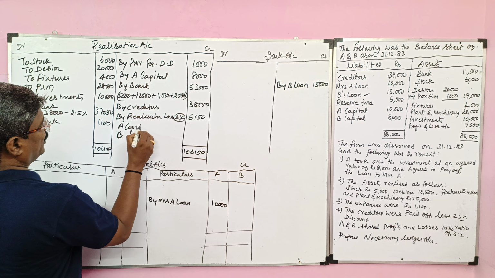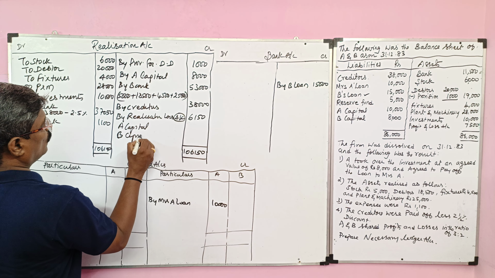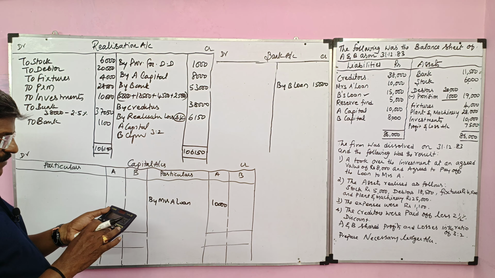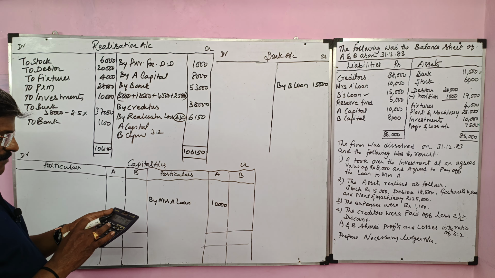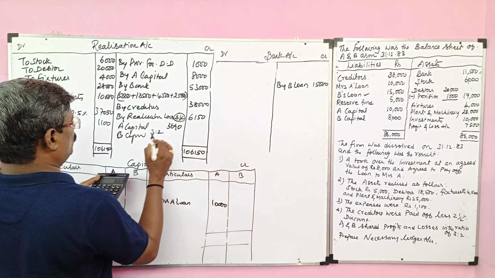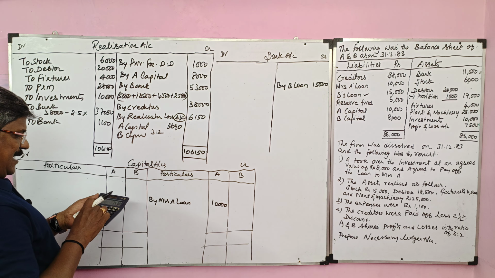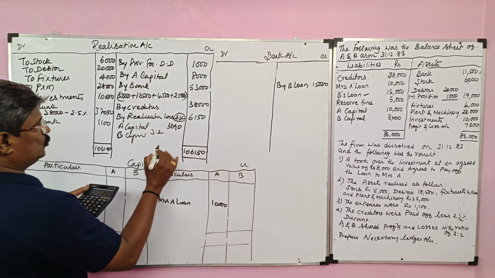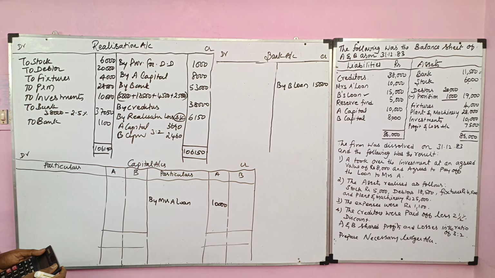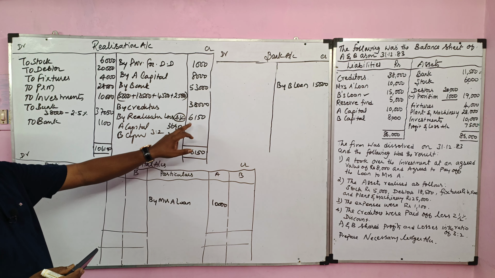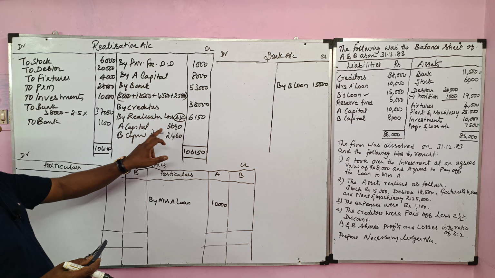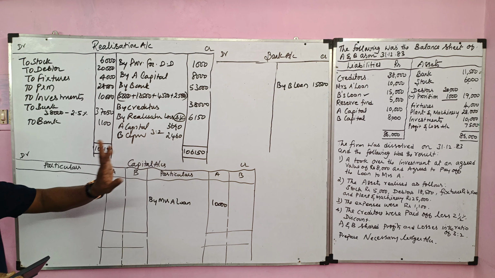It should be transferred to A's capital and B's capital in the ratio 3:2. So 6,150 divided by 5 multiplied by 3 is 3,690 payable to A, and the balance 2,460 to B's capital. So 6,150 should be divided in the ratio of 3:2: for A's capital 3,690, for B's capital 2,460.